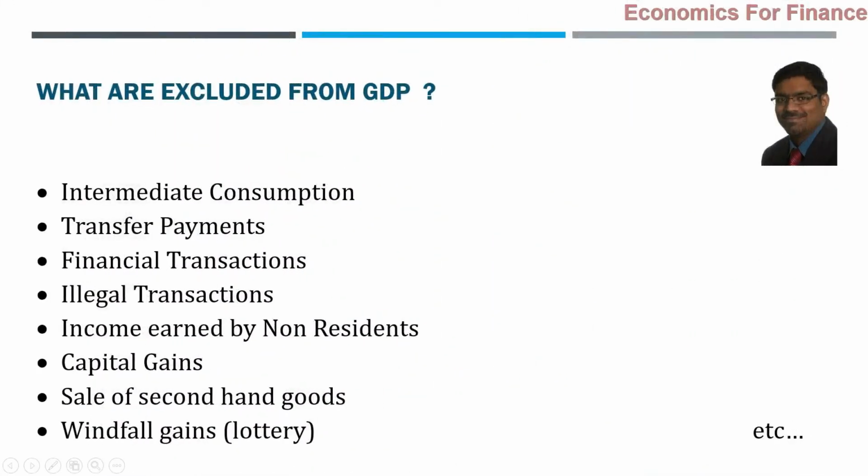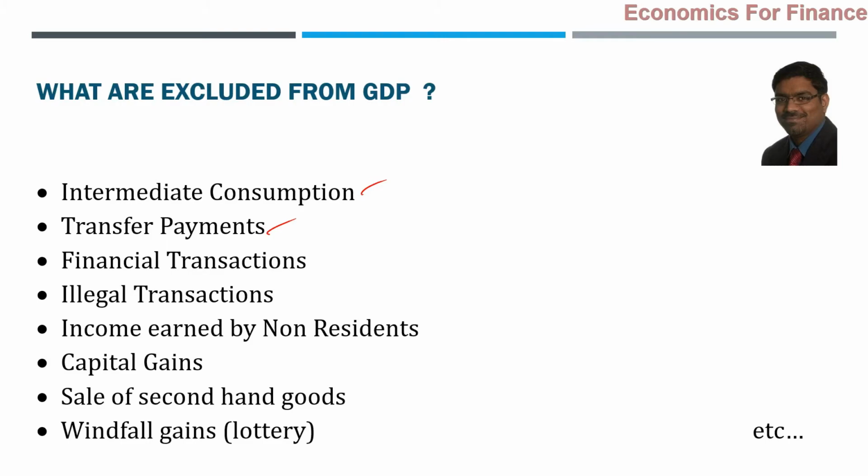Now, the point also comes, what are the things to be excluded from GDP? Conceptually, we should know them, and this can be a question also. Of course, intermediate consumption has to be excluded. This should not be there, intermediate consumption. Transfer payments should be excluded. Transfer payments means whatever the government spends in general in the form of welfare payments to the public.